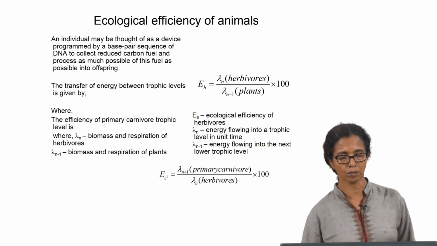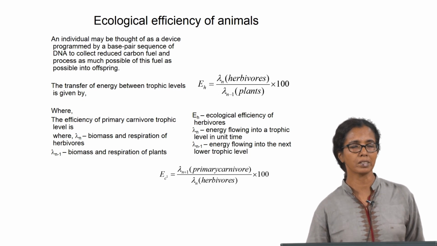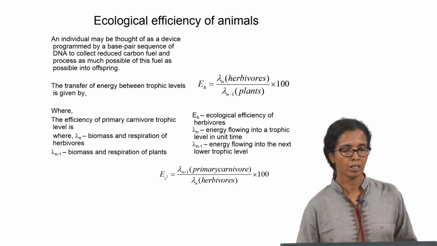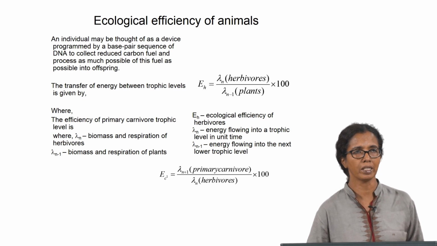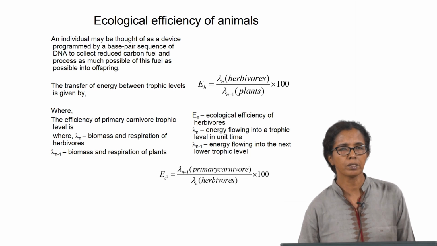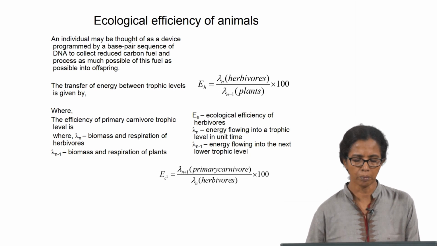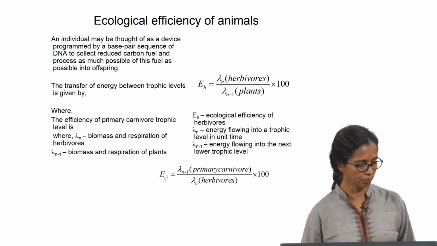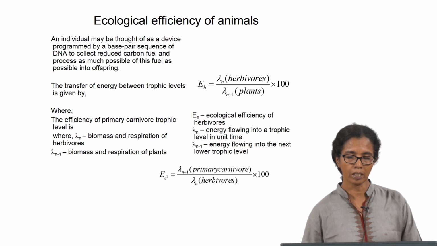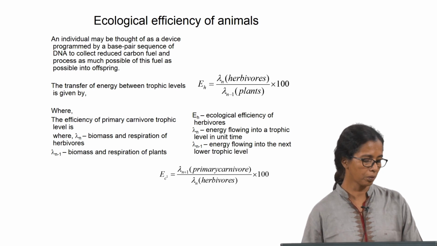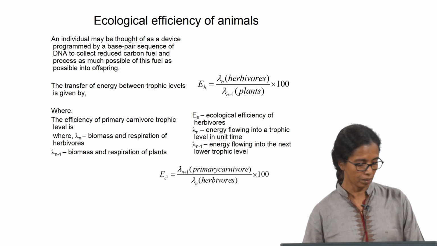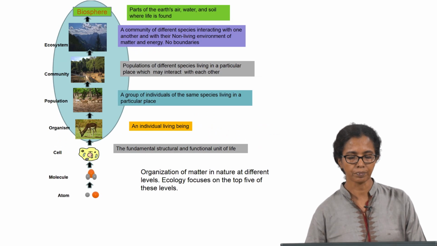So, some amount of energy is wasted from the animals in the form of excretion or respiration or activities, where respiration will be an indirect measure of the activity, and also you can figure out the amount of the undigested food that comes out of the system. So, the effective amount used for growth and reproduction will be the amount of energy that is assimilated by the animal.